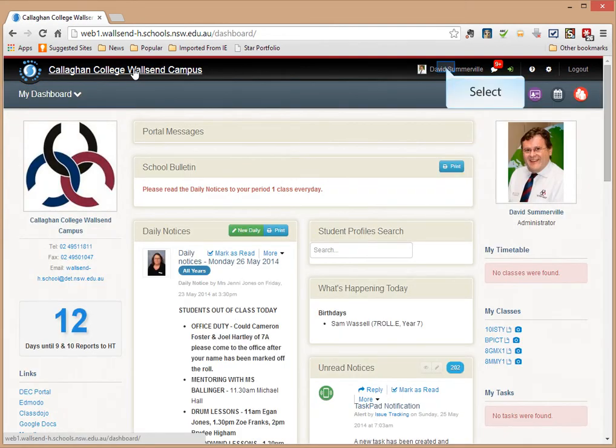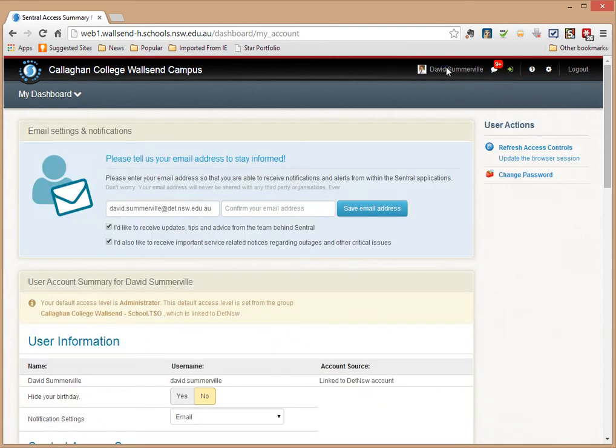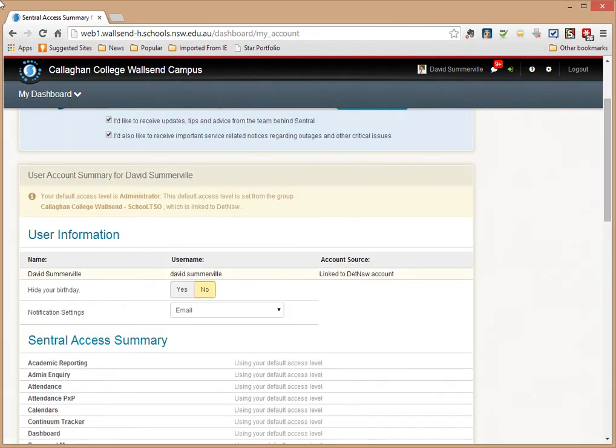If I come across the top here and I click on my name, I can go to my personal settings there. So if you want to be kept up to date with the email and what's happening with Sentral, then you can put that in. I'd like to receive updates, and then save the email address. If you want to come down here and have a look at your user account, you can see here I am, here's my username, and it's linked to the DET NSW account.